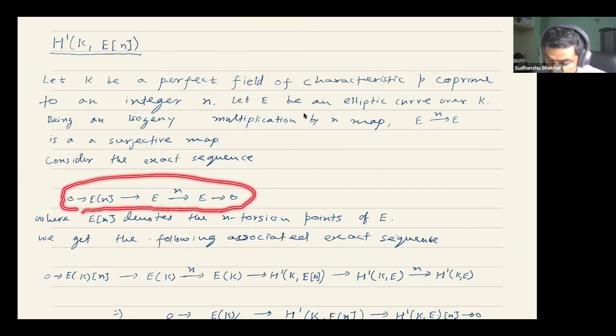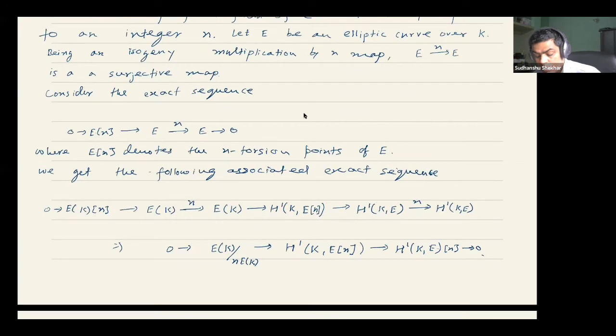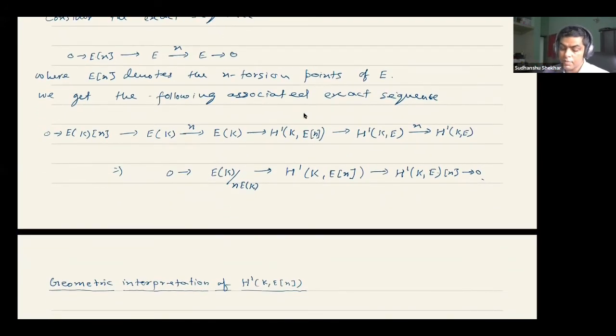As a consequence, we get this exact sequence. Here, when I write E(K), to be precise, I should also write E(K bar). That's what I mean. Okay. So once you have such a short exact sequence, remember from the beginning of yesterday's lecture, we had such a long exact sequence also. And here is the connecting homomorphism delta. Okay, so this is the delta. So we get this short exact sequence.